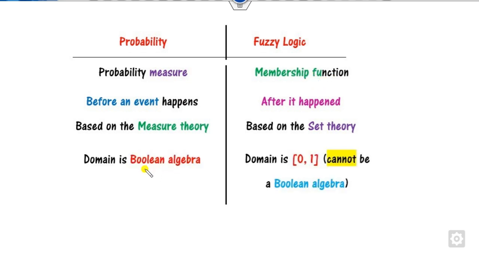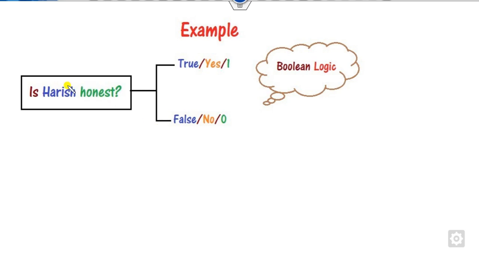Another major difference is the domain. For probability, the domain is Boolean algebra, that is either 0 or 1, while for fuzzy logic the domain is the closed interval [0, 1]. Remember, it is not in the form of yes or no. So it means 0.1, 0.004, all values in between are possible. For example, if I say, myself Harish, is an honest person or not.